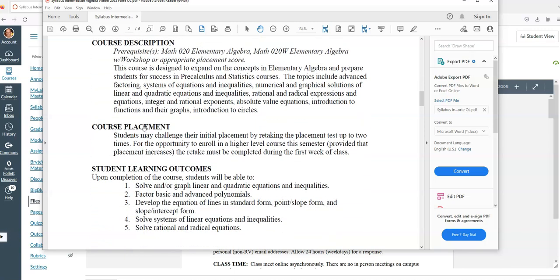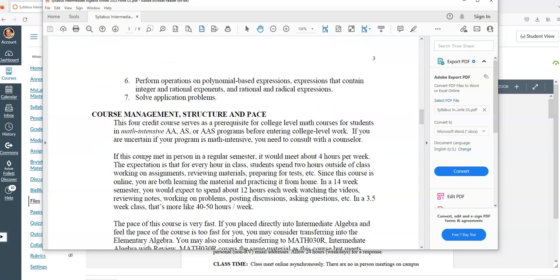Before you took this course, either you took elementary algebra of some form or you took a placement test and they said take intermediate algebra. The idea is that when you get done with this course, you're going to move on to something like pre-calc or statistics or math for educators. For most students, this is not the last math course you take. So student learning objectives, you can read through those.